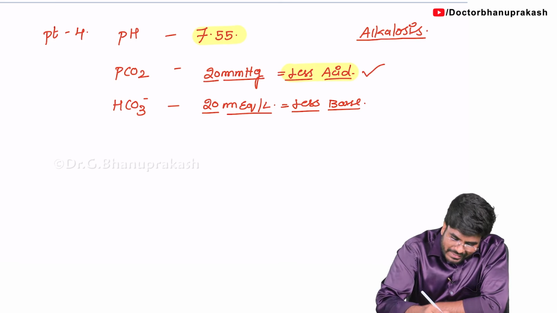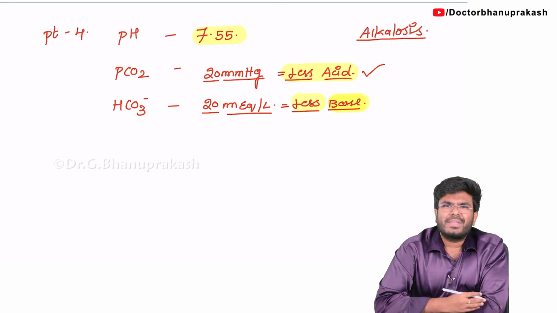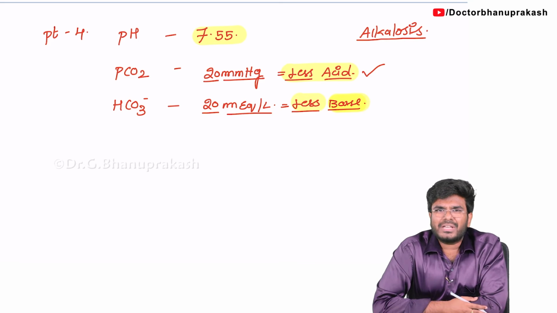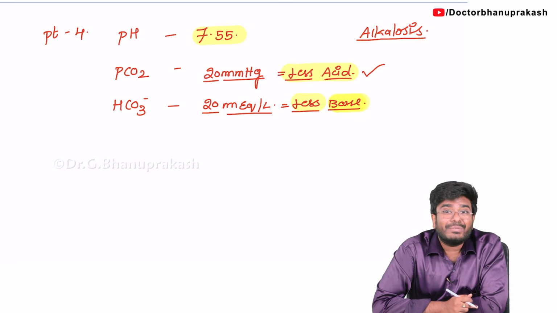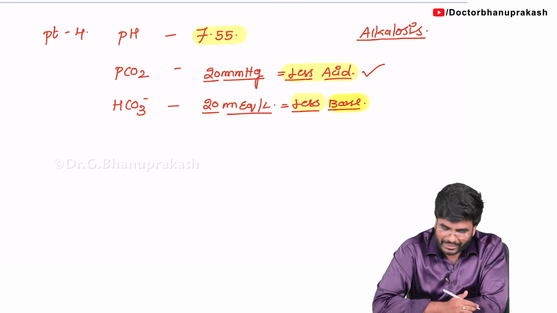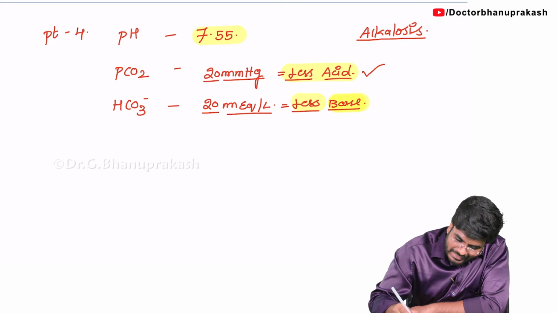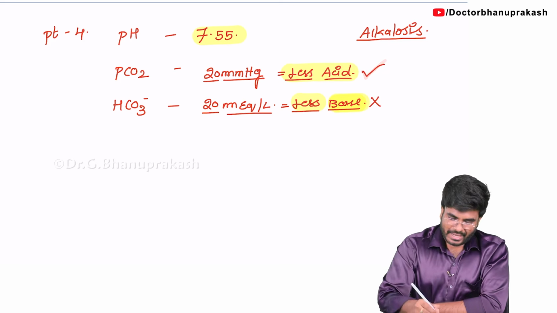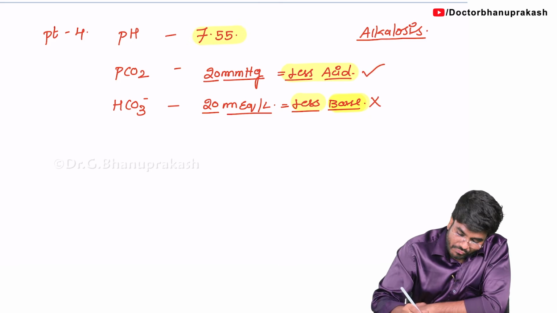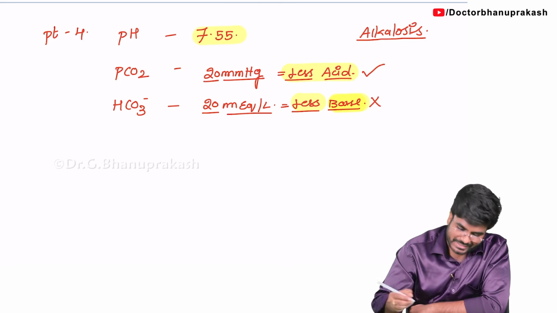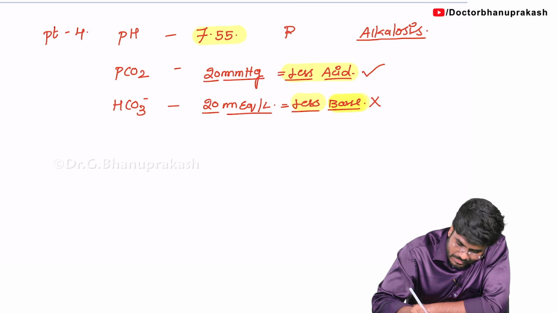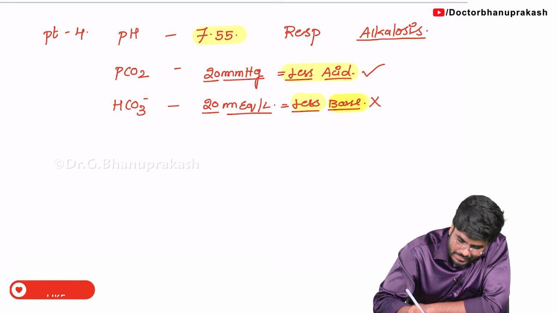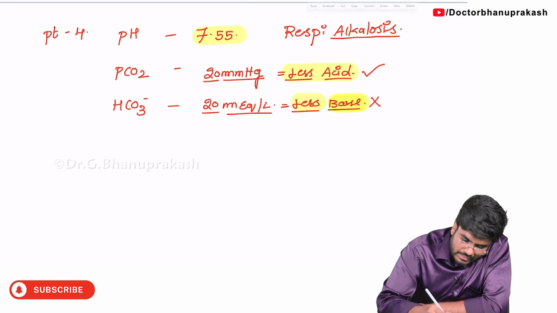But whenever your bases are decreasing, will it cause alkalosis? No. Whenever your base is less, it will cause acidosis. So this is not the reason for the alkalosis. This alkalosis is because of less acid. So this is respiratory alkalosis. Now you will get a question.